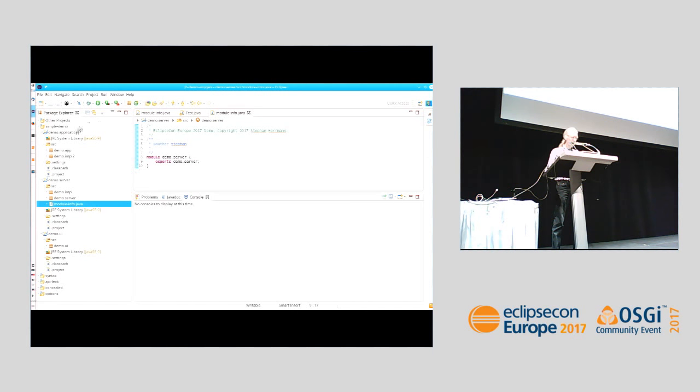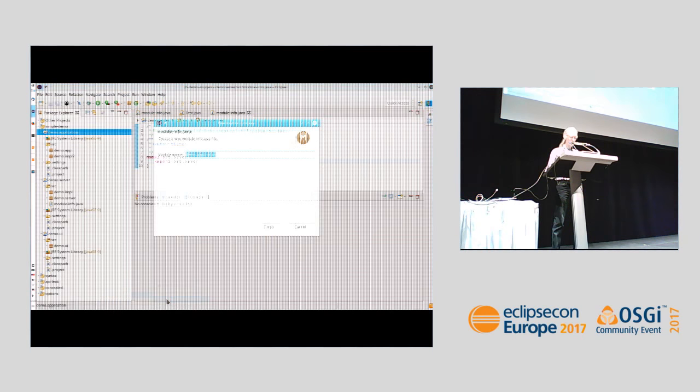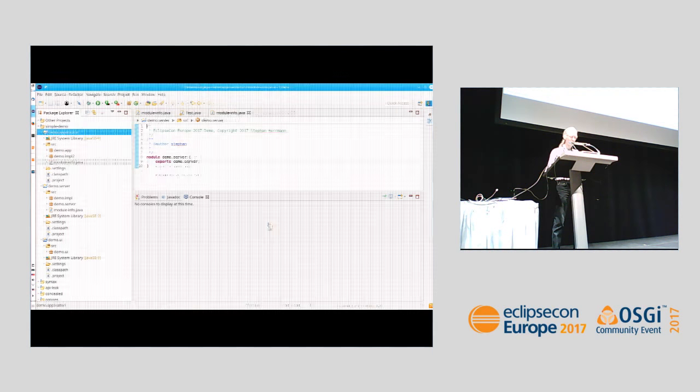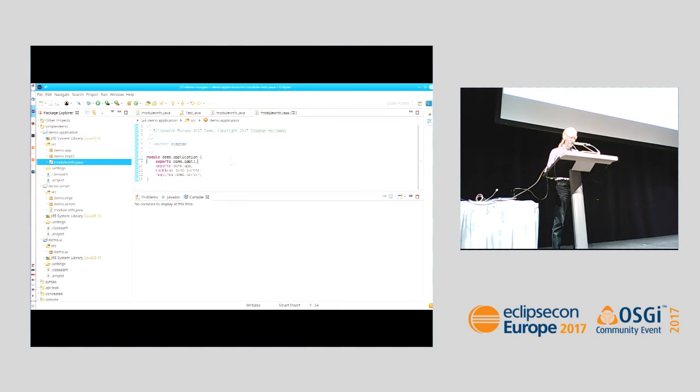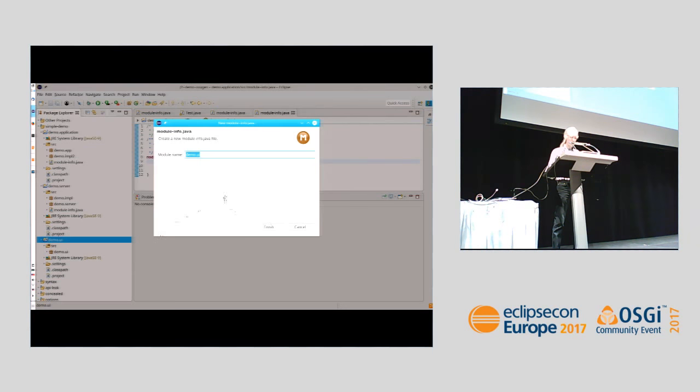And we can continue to the next level where it claims to contain the application logic, create module-info.java, suggests the module name, and again, all the exports, and it also recognizes that this module depends on the other module that I've created before, so it creates the require statement.